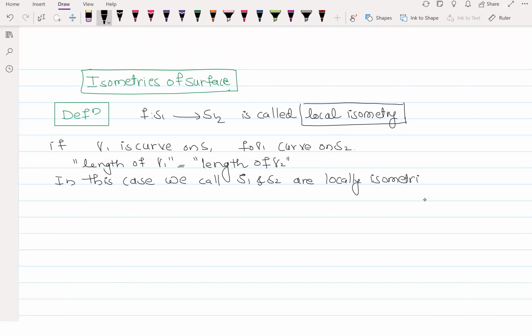So surfaces themselves are called locally isometric if it is possible to give such a map between them. And if a local isometry is a diffeomorphism, we will call it an isometry.